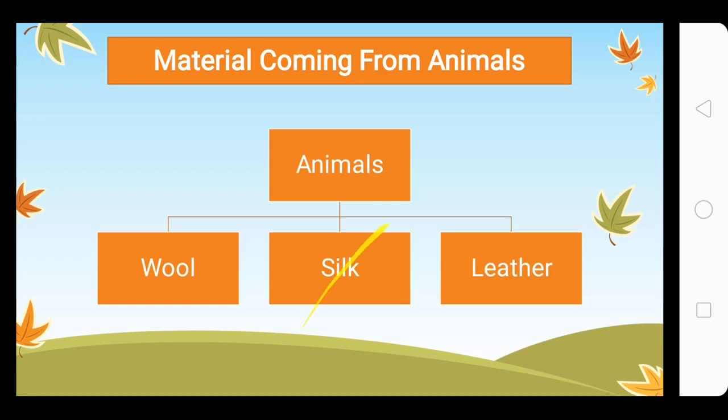Next is silk. Silk is made by an insect, as I told you during your regular classes. It is made by an insect. ठीक है? कीड़े से बनता है, कीड़े से. ठीक? Next is leather. Now we wear leather jackets all the time, leather belts, and we brag about it कि हमने तो leather jacket पहनी है.